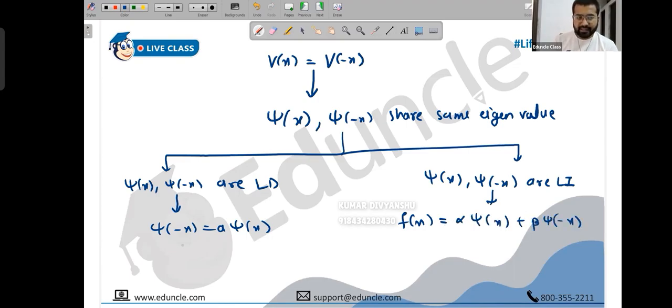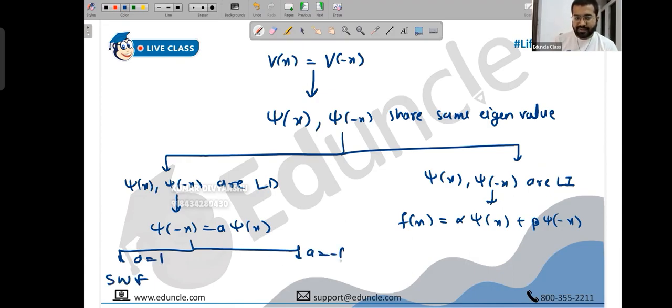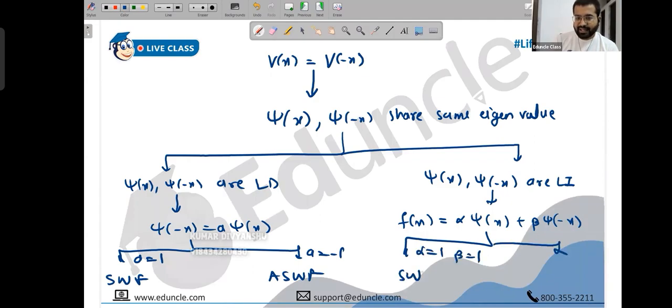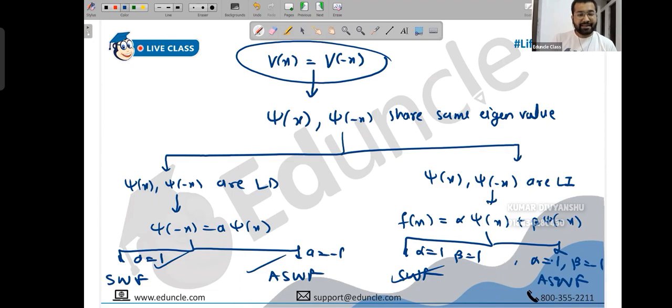Now in this case, if a is 1, we get a symmetric wave function. If a is minus 1, we get an anti-symmetric wave function. And in the other case, if alpha is 1 and beta is 1, we get a symmetric wave function, and if alpha is 1 and beta is minus 1, we get an anti-symmetric wave function. I hope the whole flowchart helps you understand this nicely. The point is, you will get symmetric and anti-symmetric wave functions no matter what.